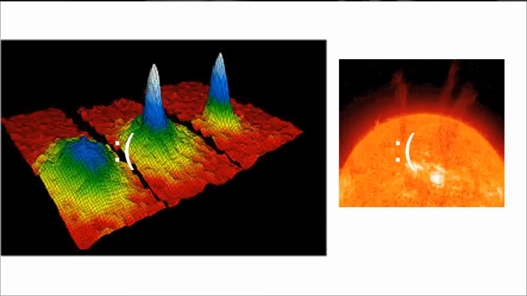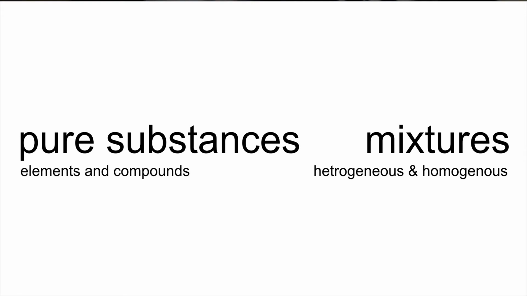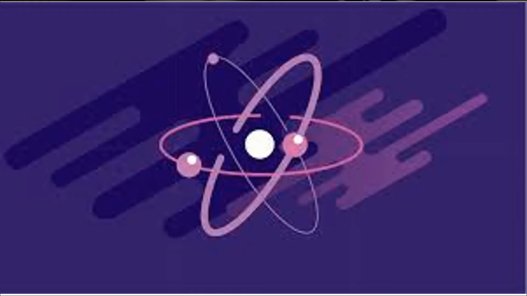In matter, there are pure substances and mixtures. There are two types of matter under pure substances and mixtures. Under pure substances, there are elements and compounds. Under mixtures, there are heterogeneous mixtures and homogeneous mixtures. Let's start by taking a look at pure substances and mixtures. Pure substances are just one type of particle, like an atom. Mixtures are more than one type of particle, such as air and salt water.